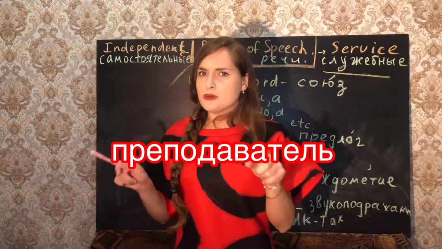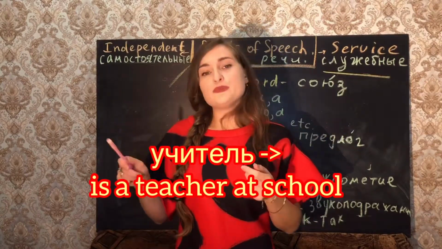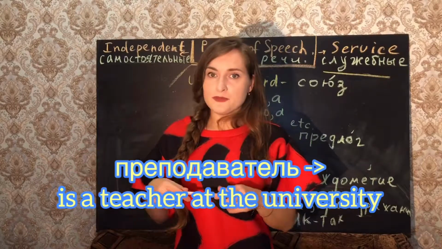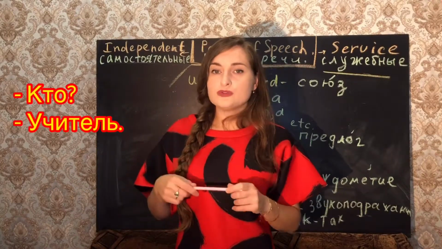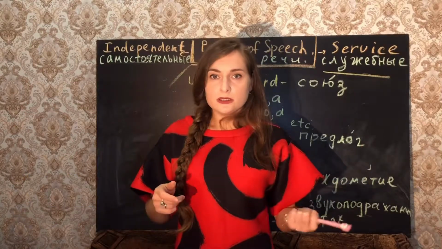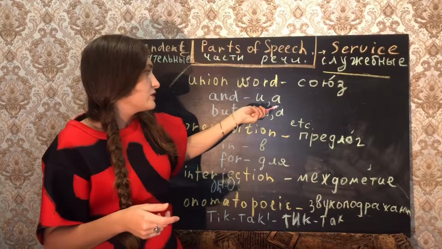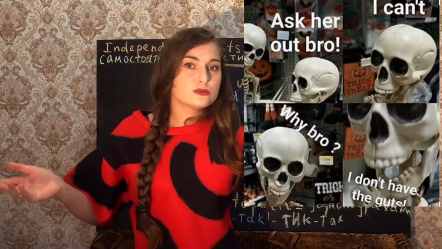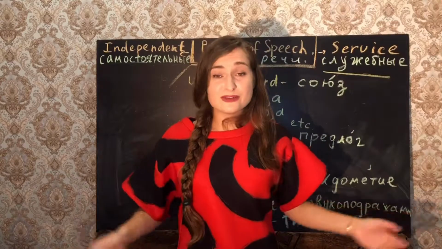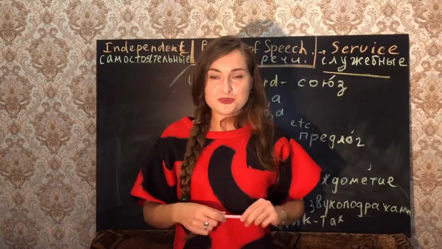We have two kinds of teachers. Учитель for school and преподаватель for the university. Okay, кто учитель or кто преподаватель. But if we want to ask and и or а, we can't ask because there is no question for these parts of speech.